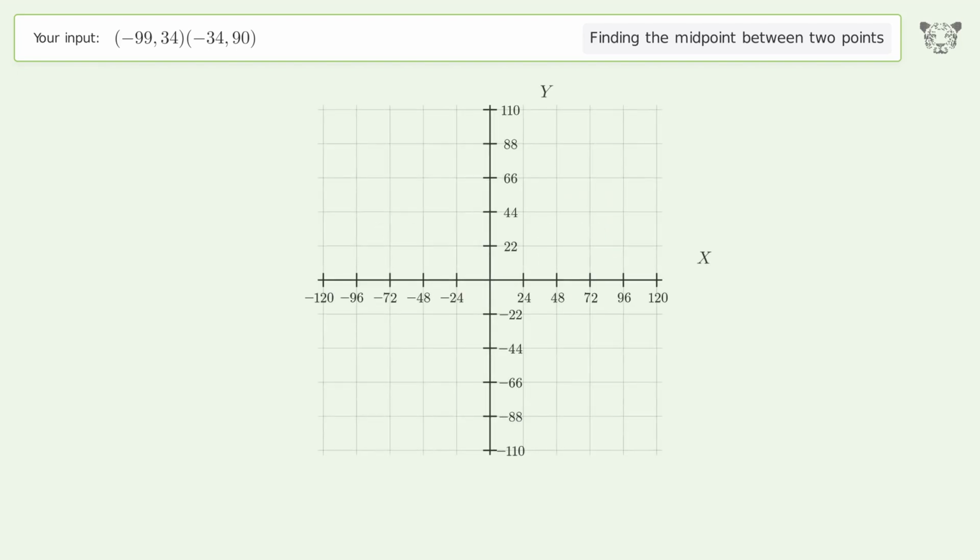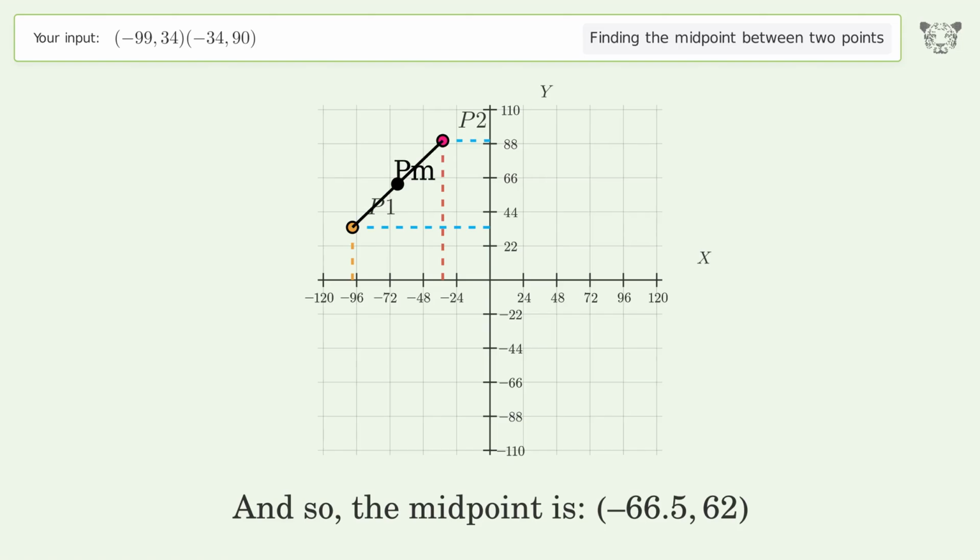And so, the midpoint is negative 66.562.